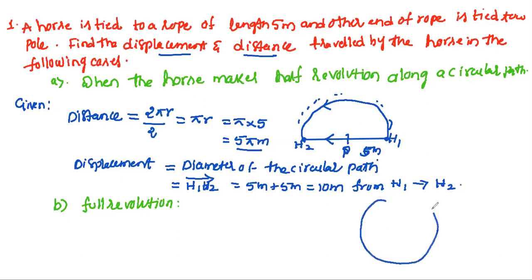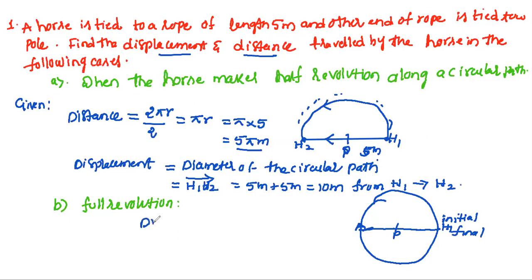This is our circle, and let's make the full revolution. This is our pole P. Again, this is H1 and H2. Now this is the initial position. Again, when it reaches here after a full revolution, the final position is also the same.